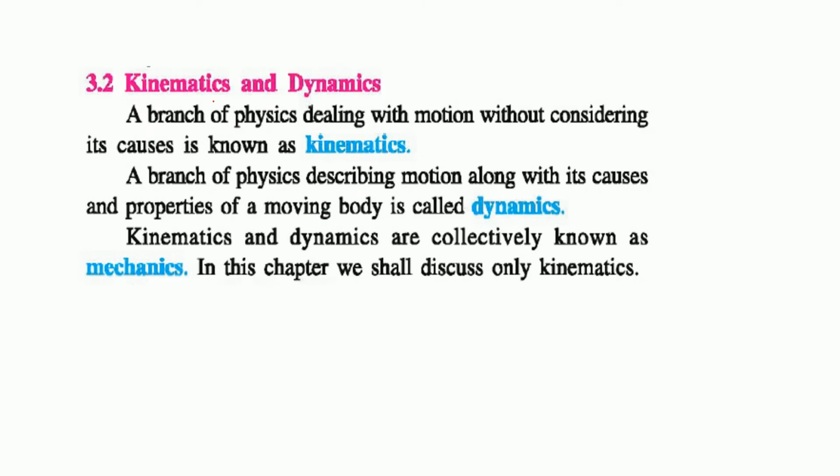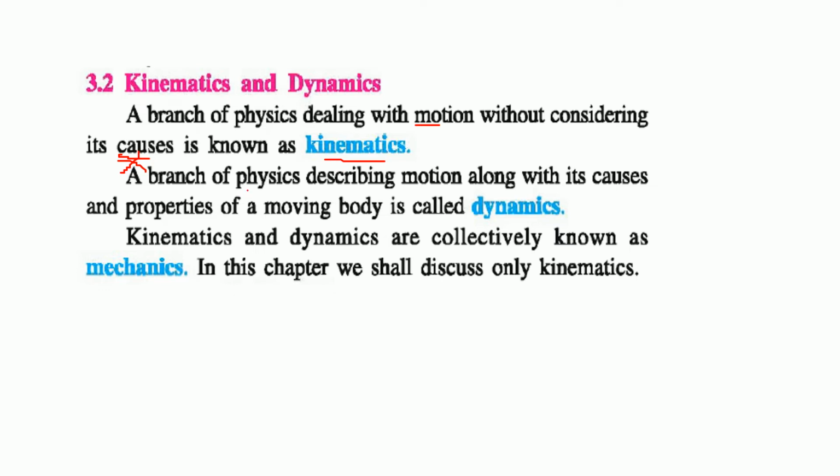Kinematics and dynamics. Now the branch of physics which deals with motion without even considering the causes, dealing with motion but not considering the causes, is known as kinematics.